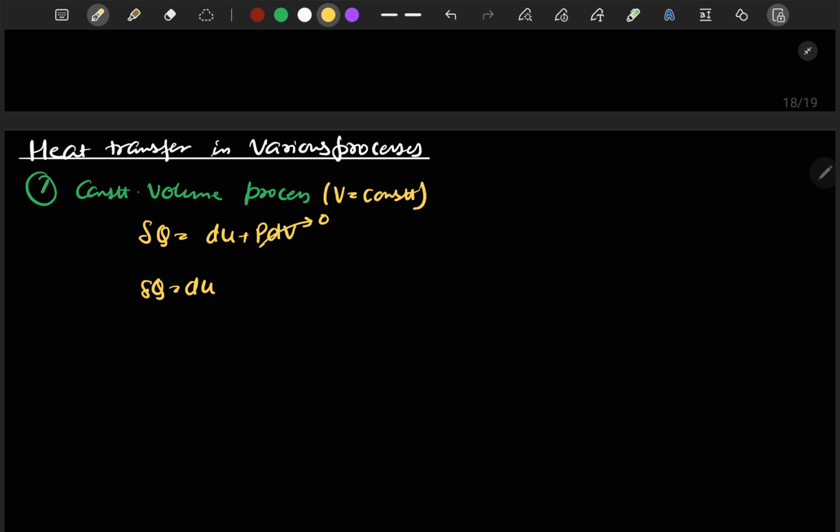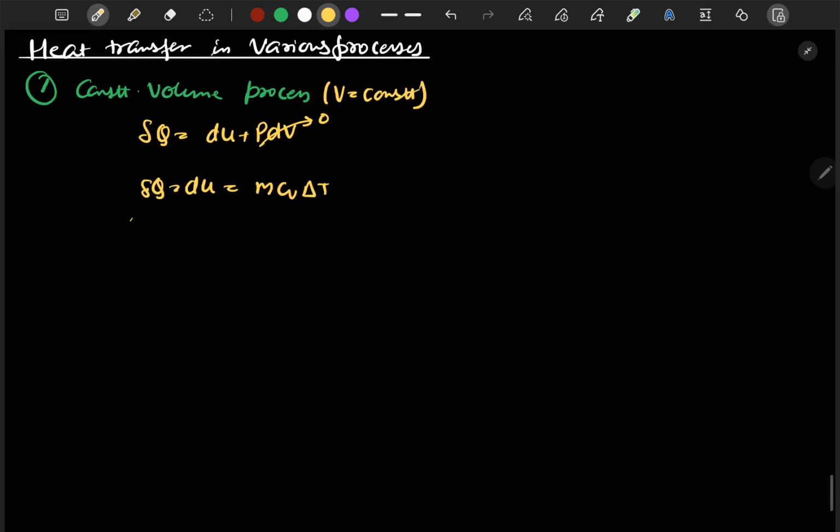Since dU can be written as m Cv delta T, delta Q is equal to m Cv delta T, and this is when the process is a constant volume process.